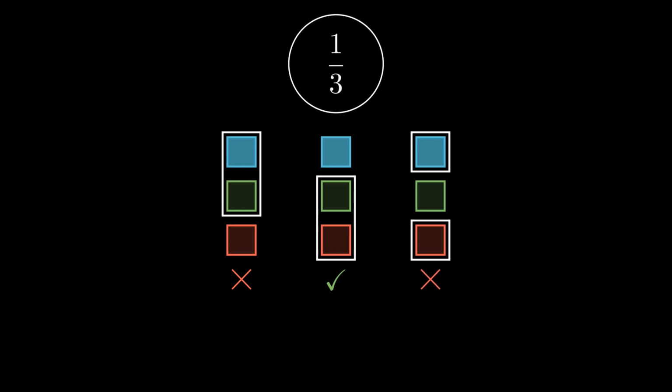Since there's only 3 ways to choose a pair of spins, this means that at least 1/3 of the choices are the same. Looking at the first example, the pair A and B are different, the pair B and C are the same, and the pair A and C are different. We see that 1/3 of the pairs are the same. No matter the state of the particle, at least 1/3 of the choices of pairs with spins will always be the same.